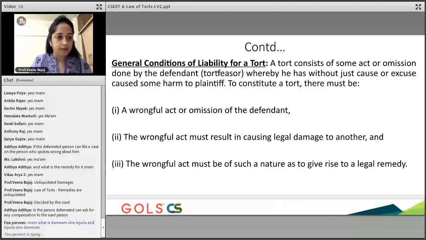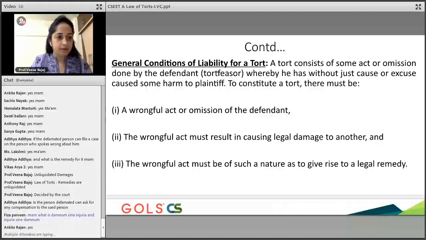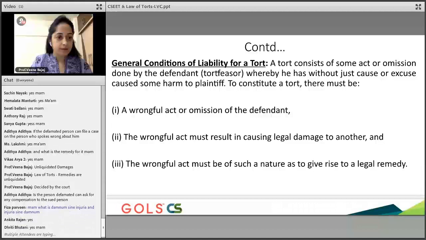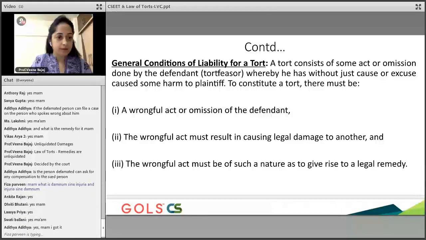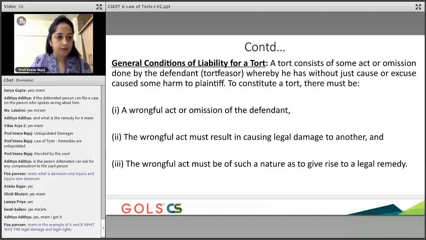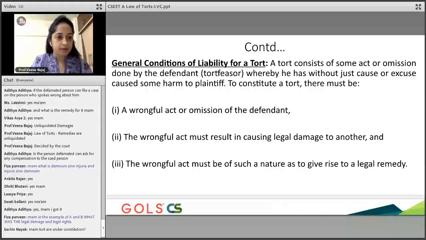But is everybody else understanding? Are you guys understanding what a tort is? There are different types of tort: trespassing, negligence, malicious intention. We are going to study all of that. But the basic tort, have you understood? It is any action which leads to infringing or breaking the legal rights of the other person, and that constitutes a tort. For a tort to happen, there are three elements that need to be satisfied: a wrongful act, a legal damage to the plaintiff, and the legal remedy. These are my essential elements as far as the law of tort is concerned.